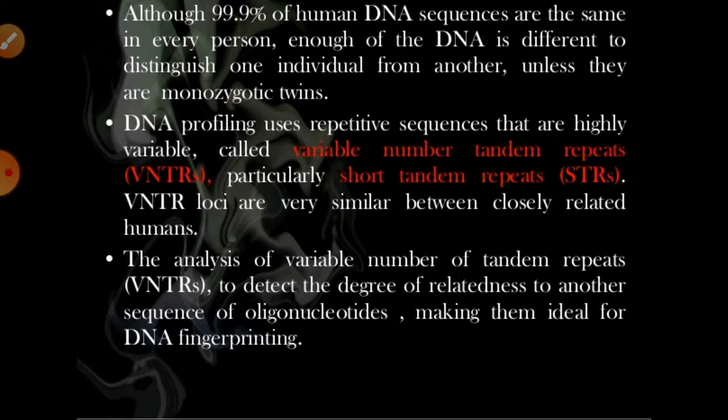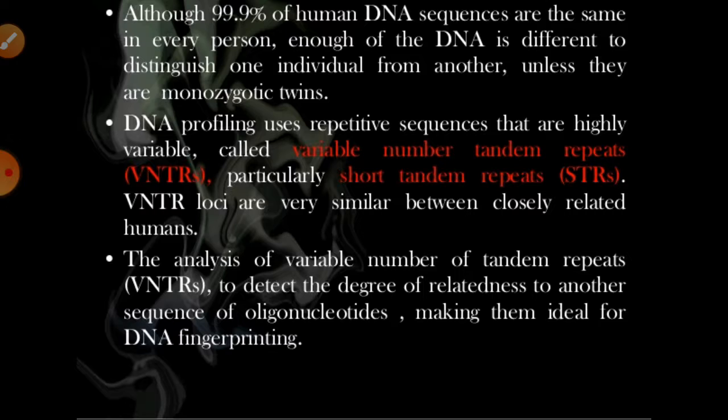99.9% of the human DNA sequence is the same in every person, but only 0.1% differs. So on the basis of that, DNA profiling uses repetitive sequences. DNA fingerprinting involves identifying the differences in some specific regions of DNA sequences. That is called repetitive DNA or repetitive sequences.